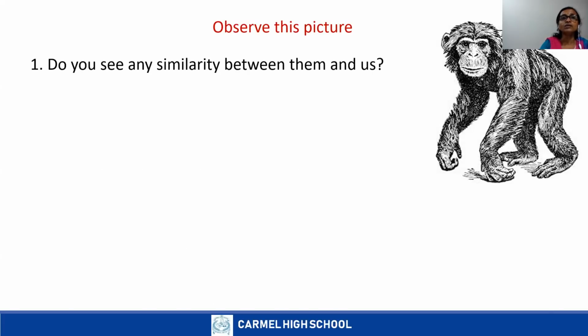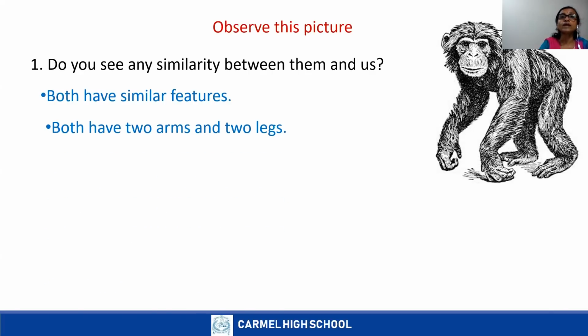Now, let us see the answers in the screen. You can read the answers. So, do you see any similarity between this animal, the picture, and a human being? Both have similar features. Both have two arms and two legs. Both eat fruits and plants. First you write answers in your notebook. Later, you check with the given answers.